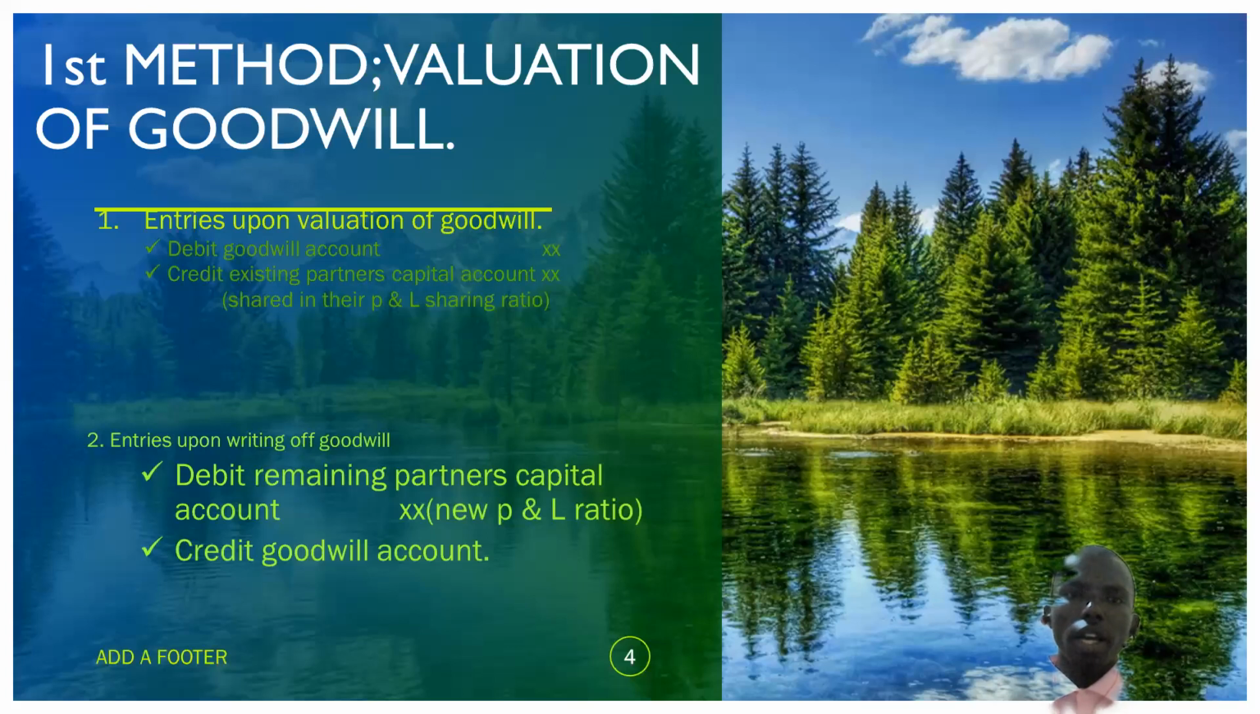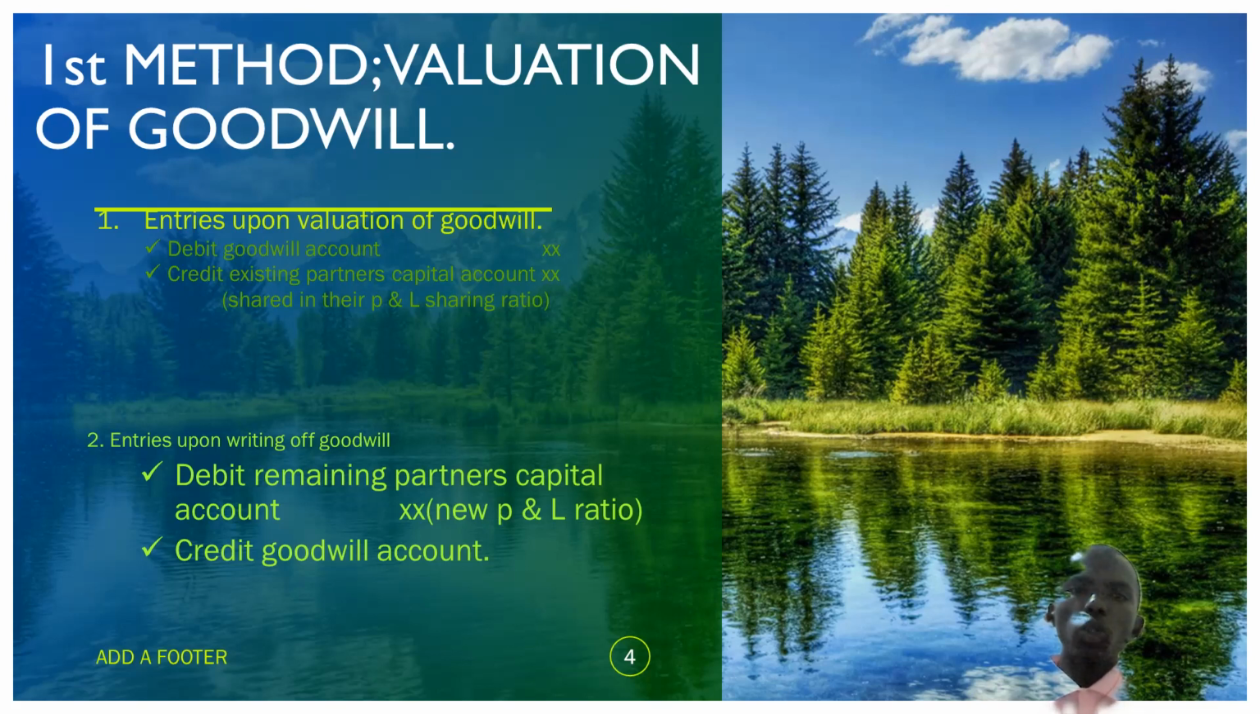As I've said, we have the first method, that is the valuation of goodwill. Now you want to value the goodwill. How will we value this goodwill? Two entries take place when we value the goodwill. One is the entry upon valuation of goodwill: we debit the goodwill account with the amount that is valued. We debit the goodwill account, or we say that we have realized this amount through the business reputation. Because it is an increase, we debit the goodwill account.